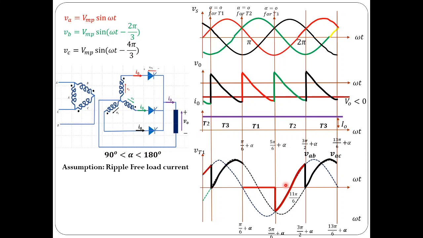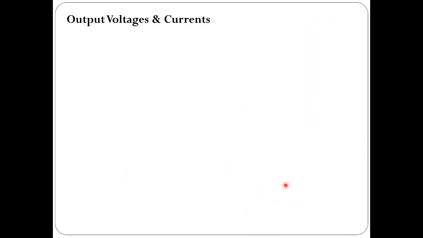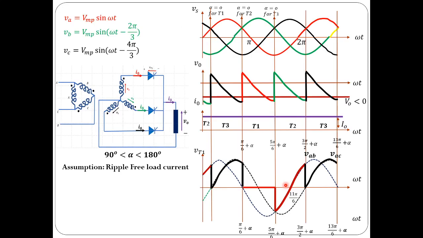That is known as the circuit turn-off time, and you can find that the peak inverse voltage would be the same as Vml sin alpha. That you can find out anyway. This magnitude would be the same as the peak inverse voltage, and the circuit turn-off time would be 4π/3 minus alpha.